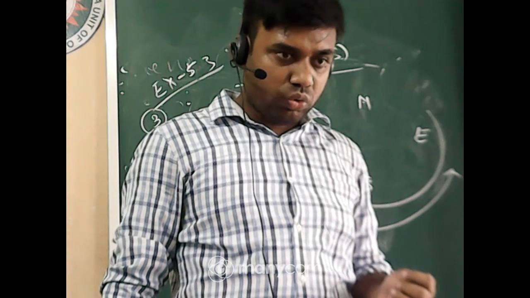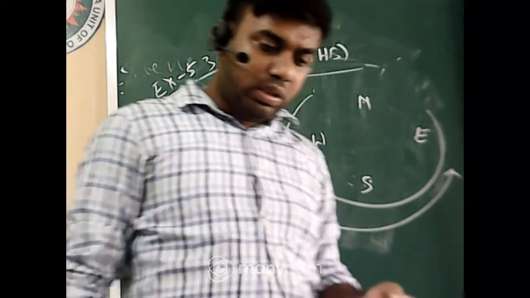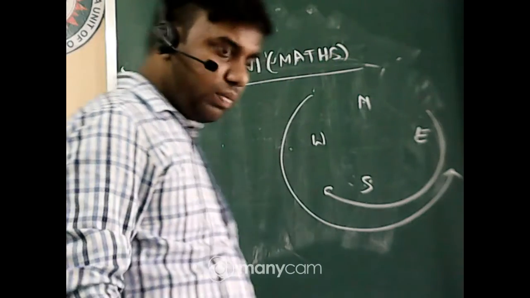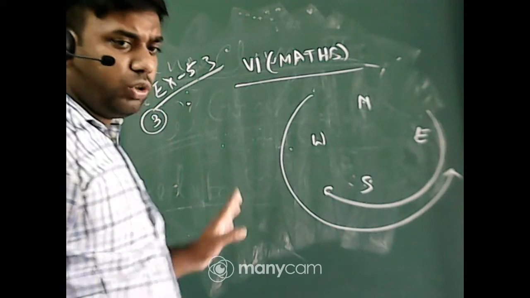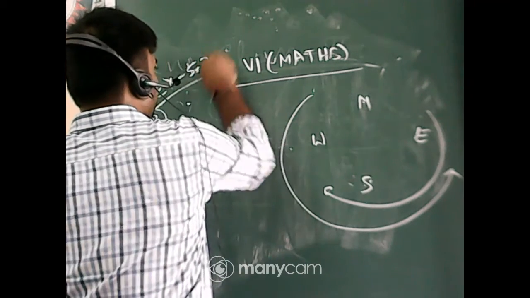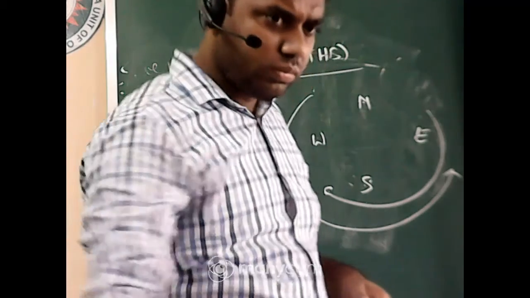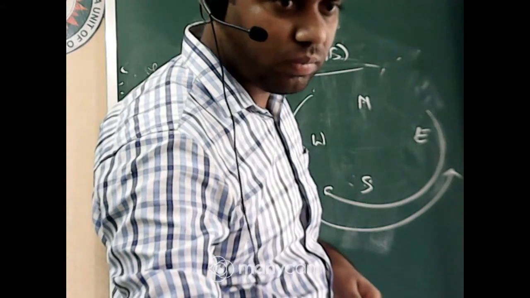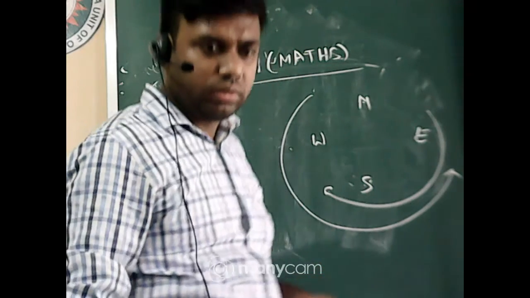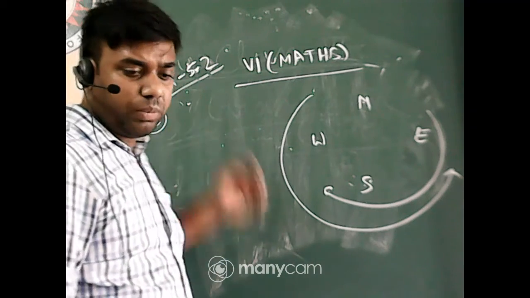Okay, I think I have done a mistake. That will be 5.2. Oh, 5.2. Okay, number 3, 5.2. Okay. Now it is clear. So exercise 5.2.